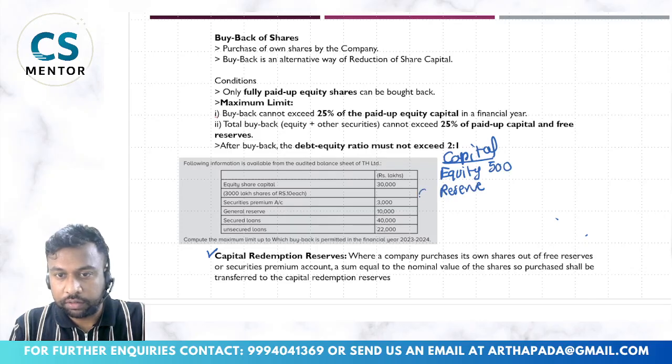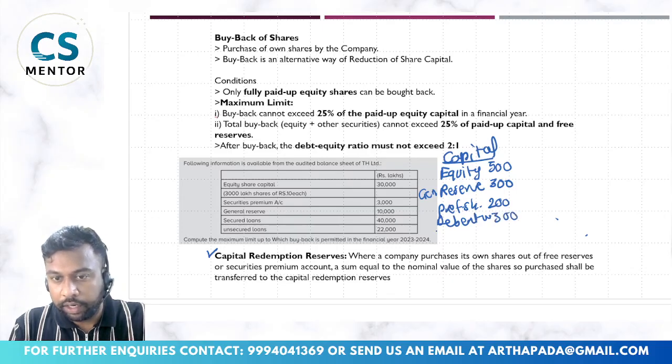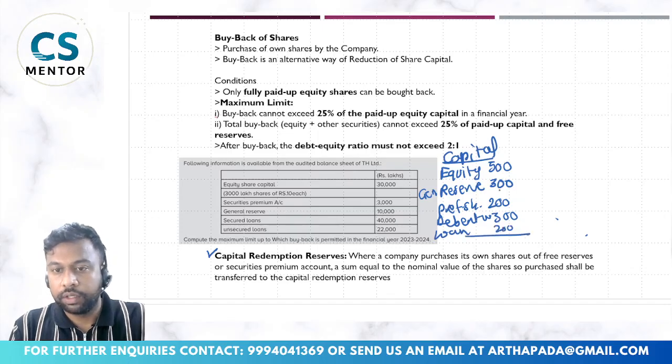Reserve, this is general reserve of 300. Then there is a preference share of, let us say, 200. Debenture, let us say 300. And there is a loan of 200. So this is coming to 1500. This is my total capital structure.